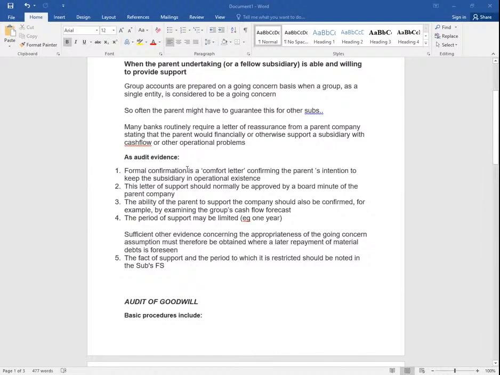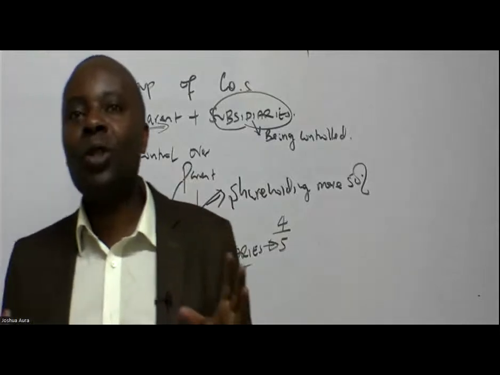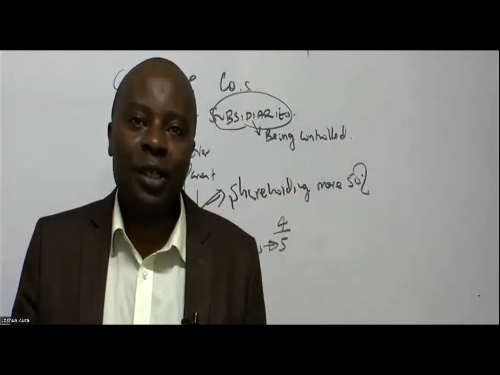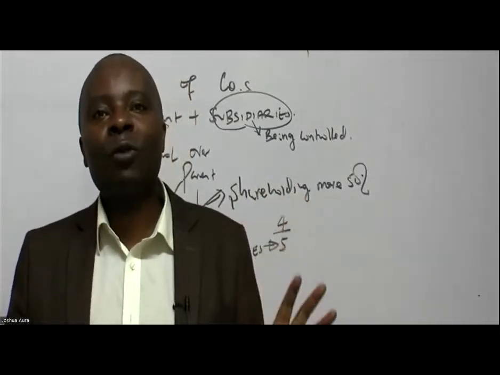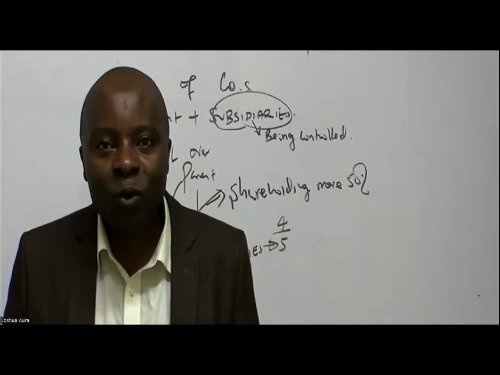I would want this in the form of what? A representation letter. This letter of support should normally be approved by a board minute of the company. So the concept here is that I would ask for board minutes to be comfortable, as an auditor for sure, that this has not come from a single individual director. Remember how companies are run. Companies are run through what we call force versus habitable. Force versus habitable is the concept where the majority in the board will rule, the 50% plus one.